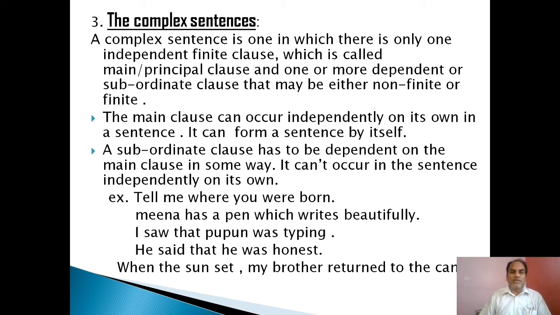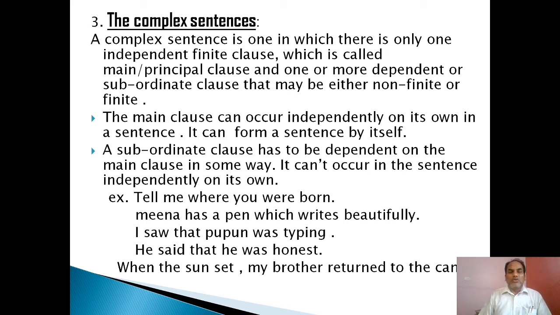So what is a complex sentence? A complex sentence is one in which there is only one independent finite clause, which is called a main clause or a principal clause, and one or more dependent or subordinate clauses that may be either non-finite or finite. So from this we know that in a complex sentence there must be a principal, independent or main clause. Besides that, one or more dependent or subordinate clauses.